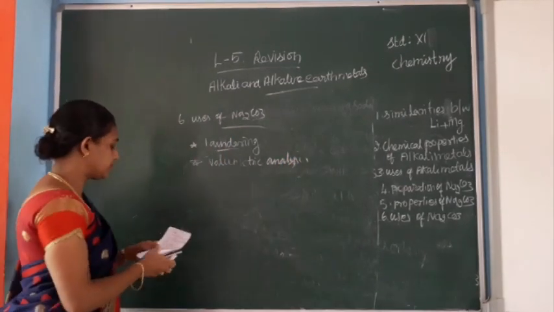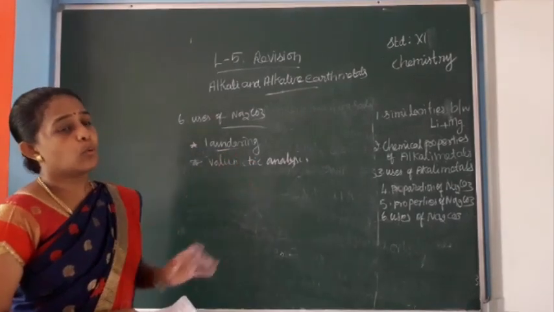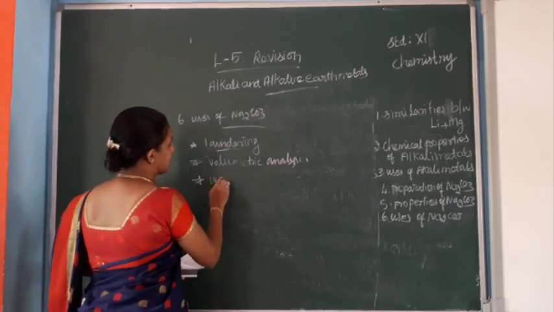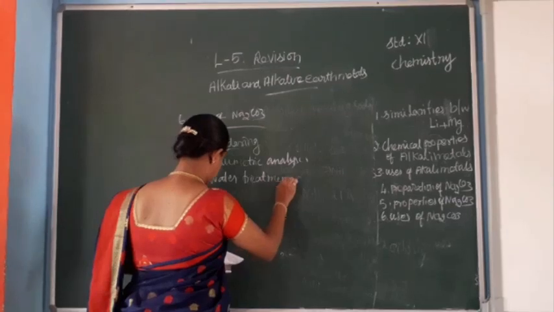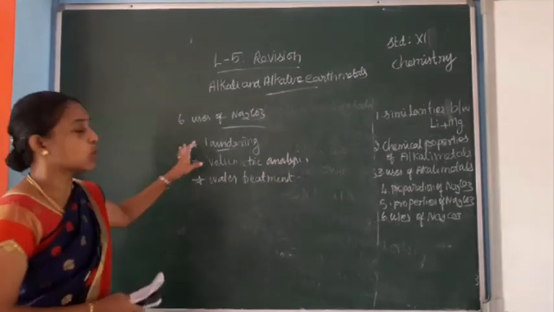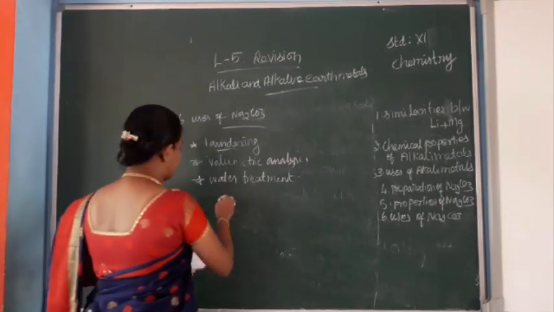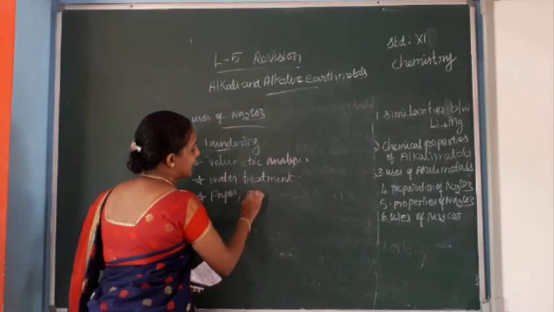Next, sodium carbonate is used in water treatment. Then sodium carbonate is used to manufacture paper, paint and glass.